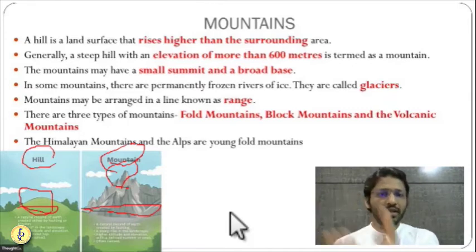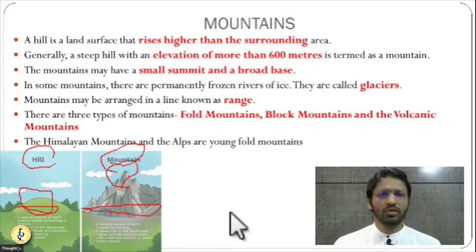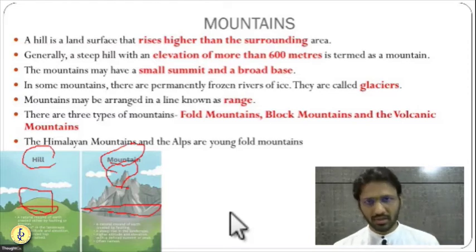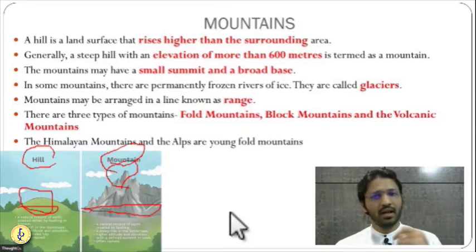So first is the difference between hill and mountain, very important. The height you should remember, that is 600 meters. Then mountains have a peak, mountains have a broad base. Sometimes on the mountains you have glaciers, like in the Himalaya. You have so many glaciers, Gangotri, Yamunotri, Bandarpunch glacier. These glaciers are generally the sources of the rivers. Mountains have huge forests, hills also have forests. Examples of mountains: you know the Himalaya, you know the Western Ghats, and there are the Andes and the Rockies, that we have also seen.